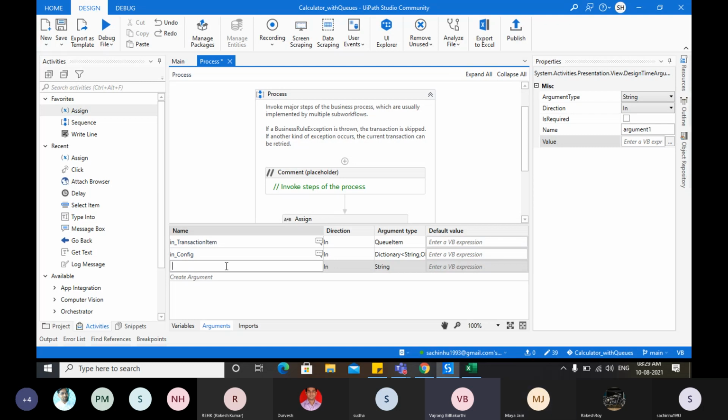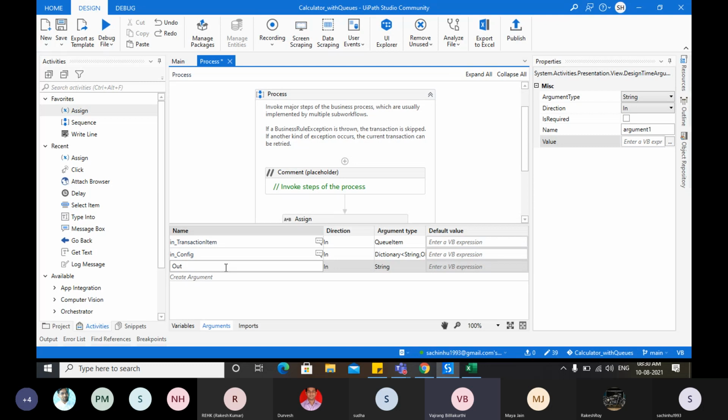Okay. So what is the value that we need to give here? Go ahead, Maya, please lead. I think out transaction item. Don't write it as out transaction item. You can write it as out underscore result. Because if you add transaction item, then it will confuse.